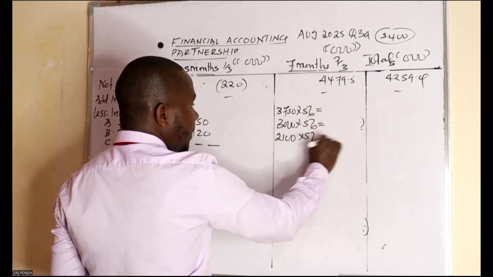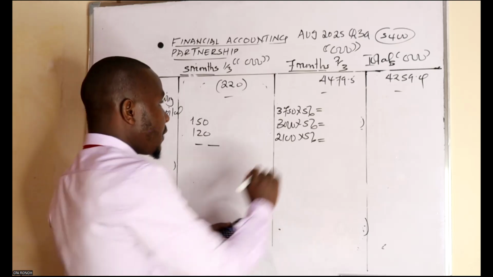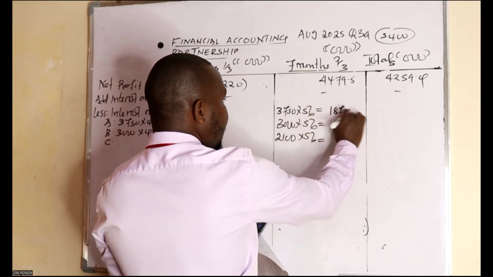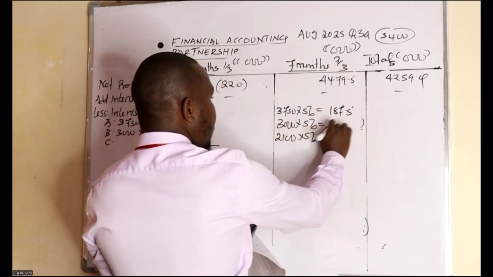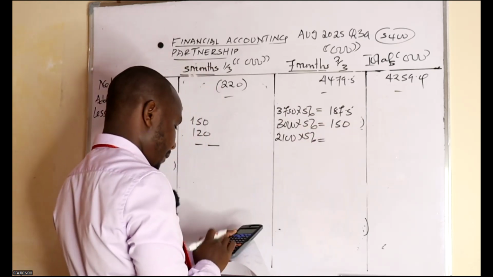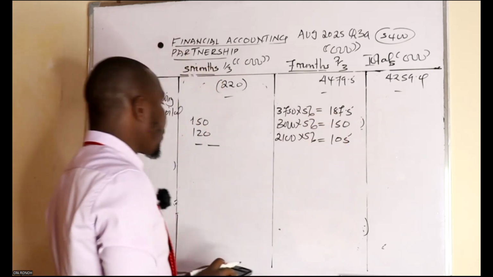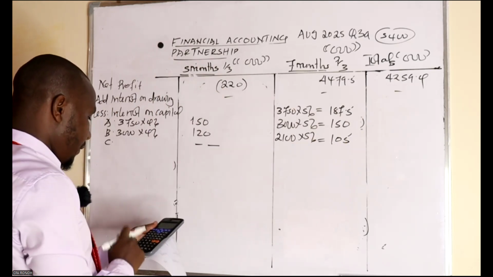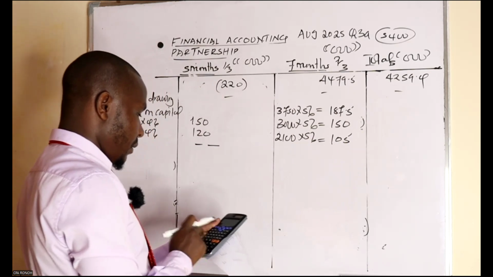So what is the interest on capital? This one is 187.5. This is 150. This is 105. So add the two so that we have the total 150 plus 187.5.